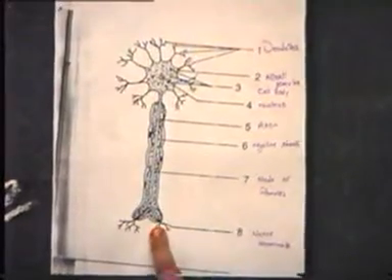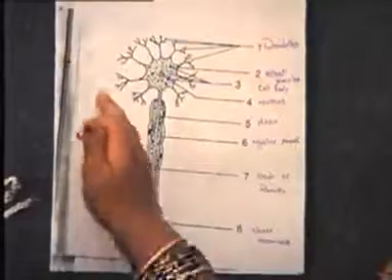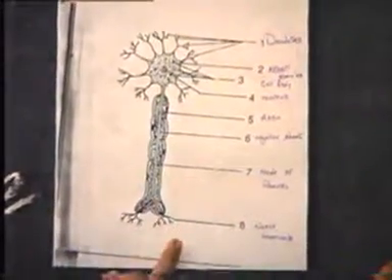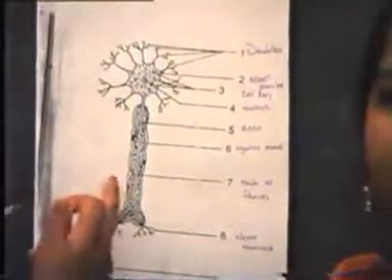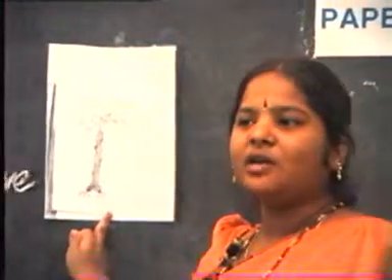This cell body is continued to the axon, and the axon is covered with a sheath called the myelin sheath. The importance of the myelin sheath is very much essential here because it prevents the leakage of current which is passing from one neuron to another neuron. The last part of the neuron is the nerve terminals, which carry the message, the current passed from one neuron to another neuron.